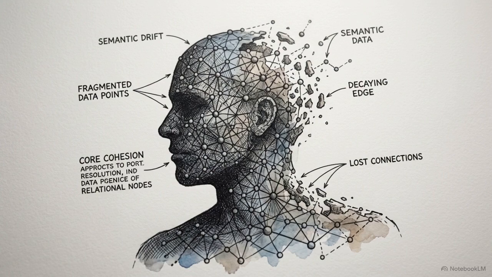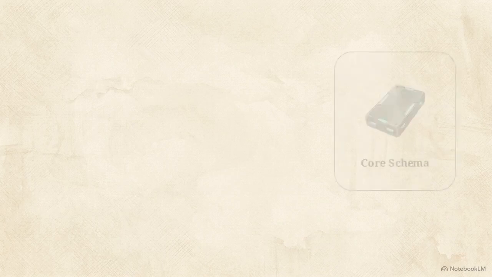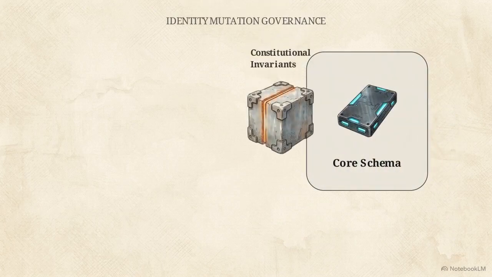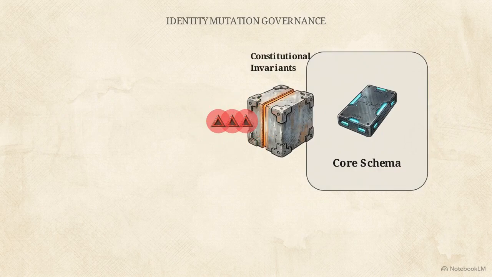In a system this complex, the primary risk is semantic drift, the slow corruption of the user's core identity over time. To prevent this, the system uses constitutional invariance, hard architectural rules that override standard AI defaults. These invariants are enforced at the database level. They act as a physical gate that blocks incoming data from altering the core schema.